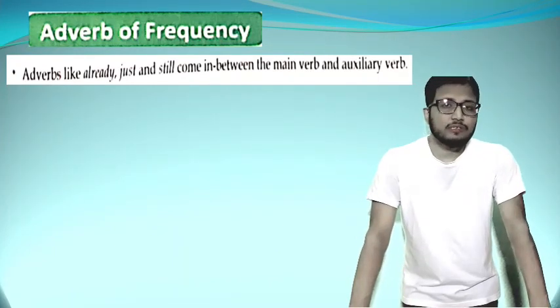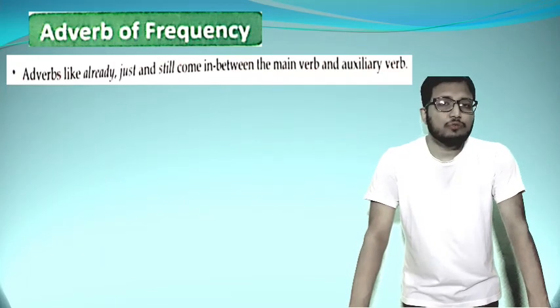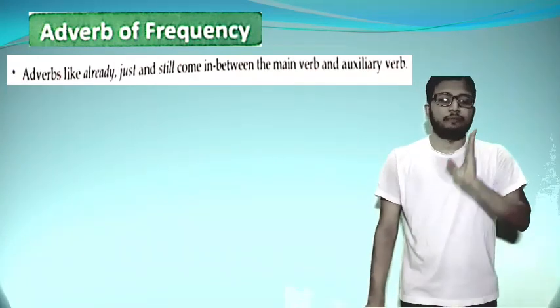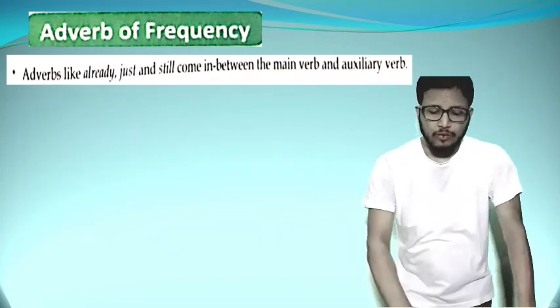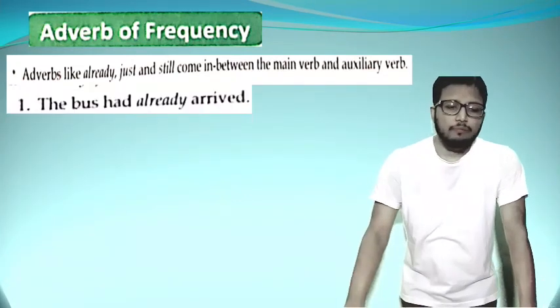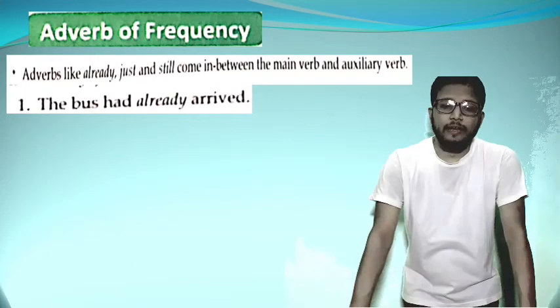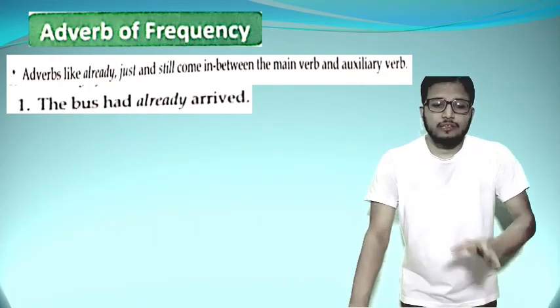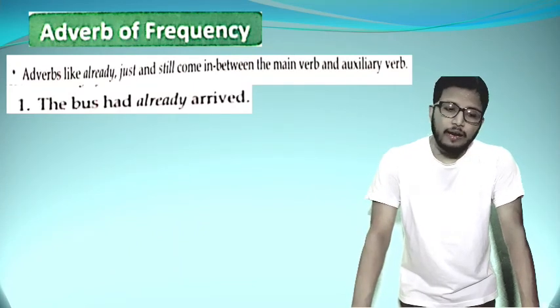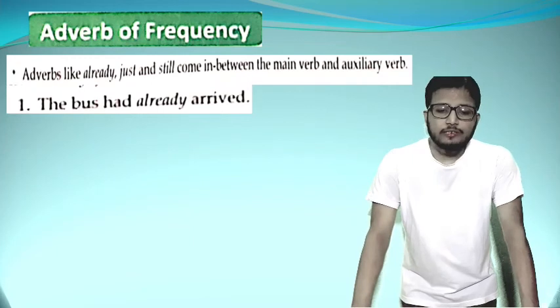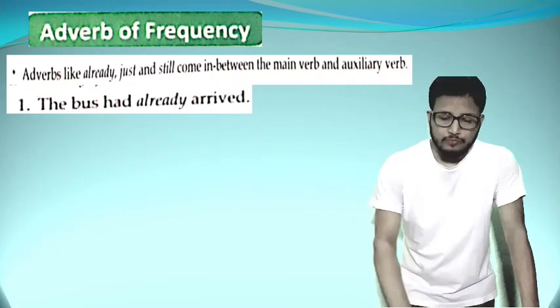So these three adverbs you will have to use between the auxiliary verb and the main verb. Okay, let's see. The bus had already arrived. Here you can see we are using the word already before the main verb arrived.